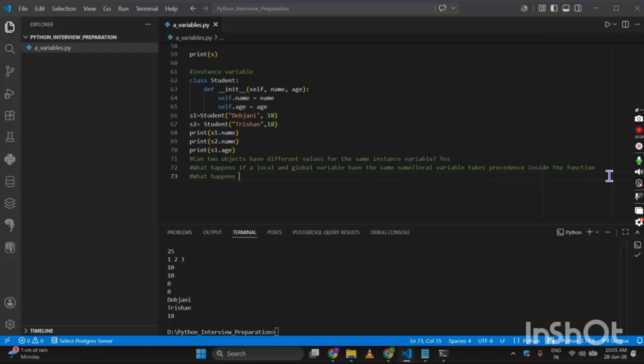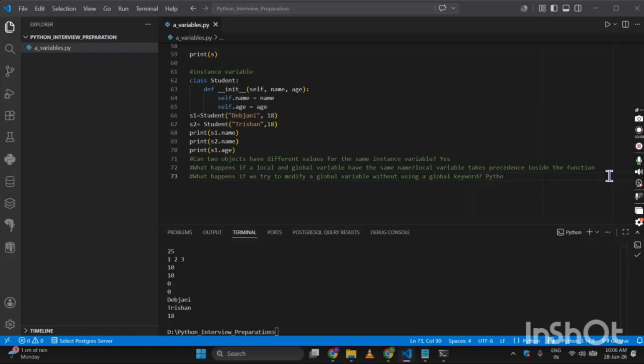What happens if we try to modify a global variable without using a global keyword? So in this case, Python creates a local variable.